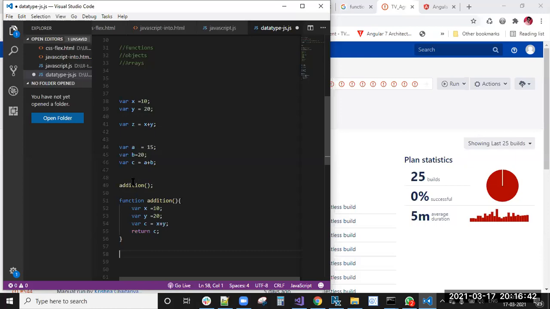Next, this way is the function declaration.